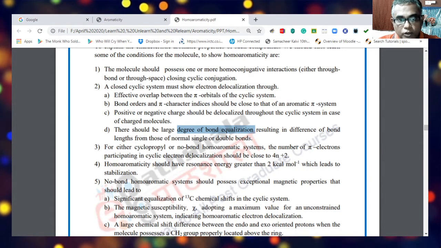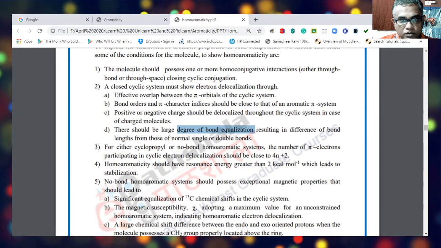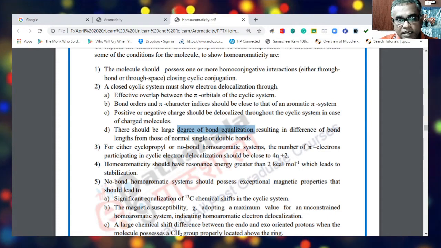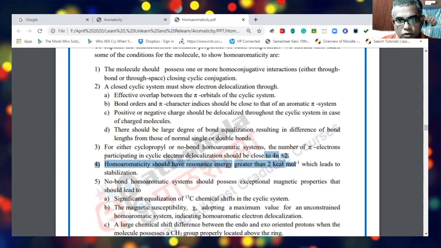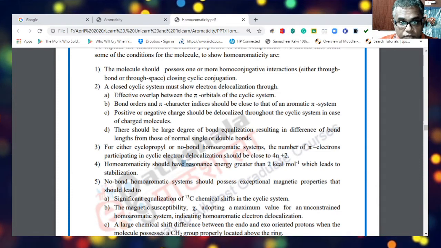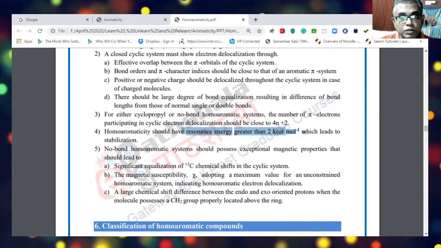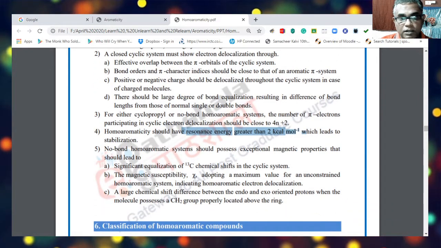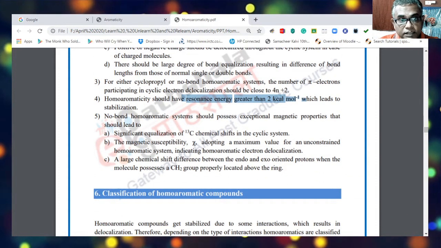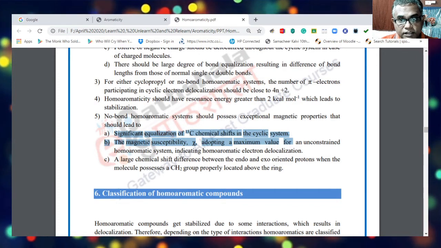For either cyclopropyl or non-bonding homoaromatic systems, the number of pi electrons participating in cyclic electron delocalization should be close to 4n plus 2, and homoaromaticity should have a resonance energy greater than 2 kilocalories per mole, which leads to stabilization. And there is significant equalization of C13 chemical shifts in the cyclic system.